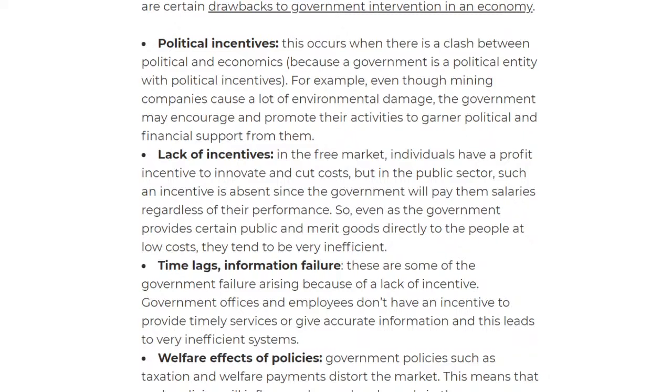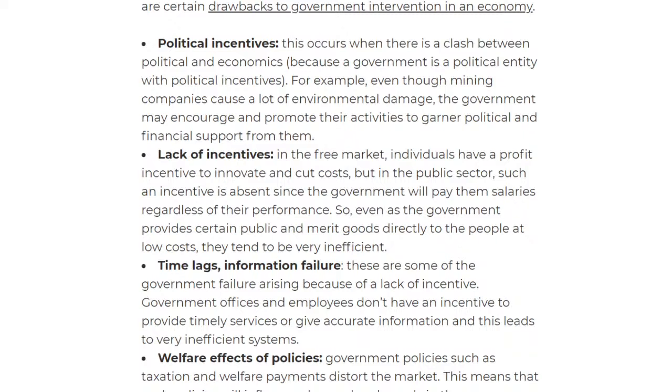Then we have the lack of incentives, and this happens in the free market when individuals profit from an incentive to innovate and cut costs. But in the public sector, they'll only pay them salaries regardless of their performance, and therefore that will lack incentive. So the government provides certain public or merit goods directly to the people at low costs, and therefore that can give them a good incentive to work harder. Like maybe the government can give them a car or a house or free education, because they have the ability to do that, just because they want the incentive of the worker to be high.